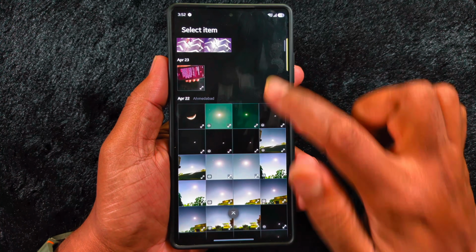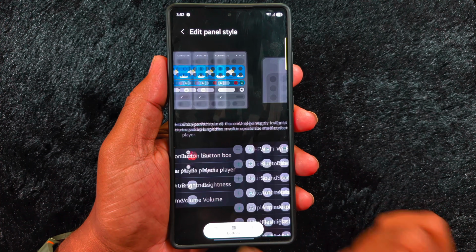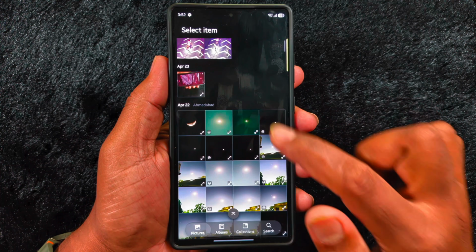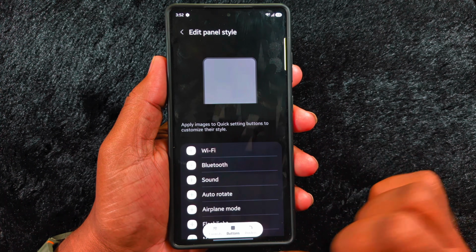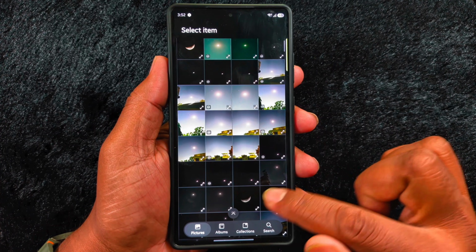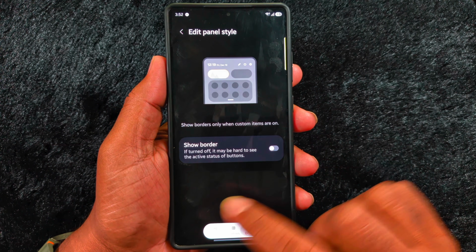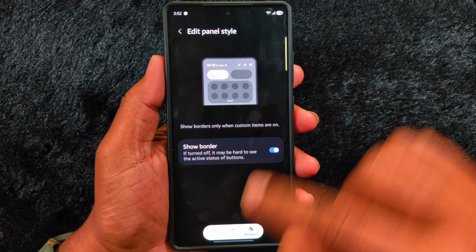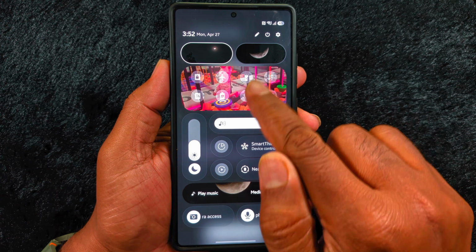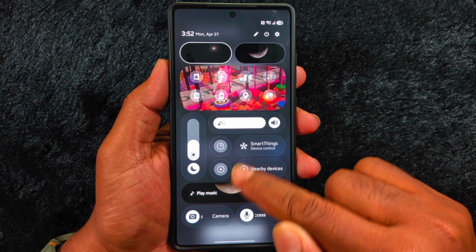In the Buttons section, you can set images to quick settings buttons like Wi-Fi, Bluetooth, airplane mode, flashlight, etc. In the Borders section, show borders only when custom items are on. Just toggle on the show border and swipe down the notification panel to view the border. Makes the panel look more structured and modern.